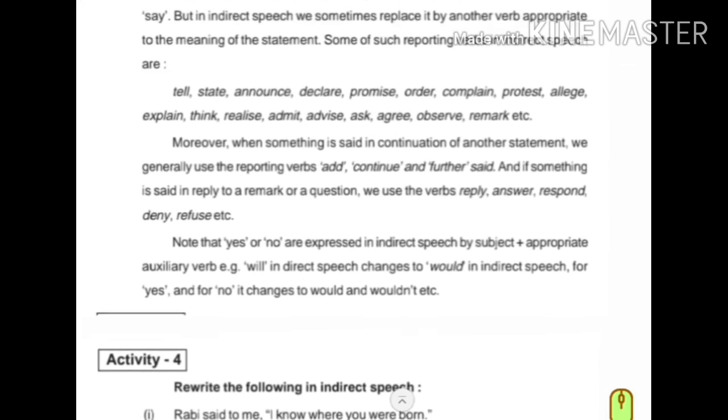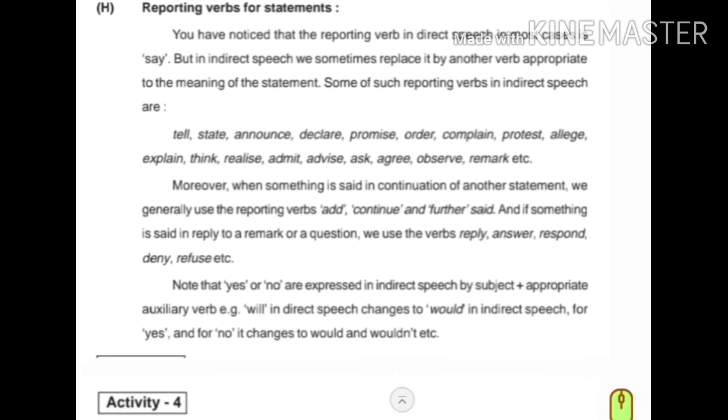So, reporting verbs for statements. You have noticed that the reporting verb in direct speech in most cases is say, says or said. But in indirect speech, we sometimes replace it by another verb appropriate for the meaning of the statement.